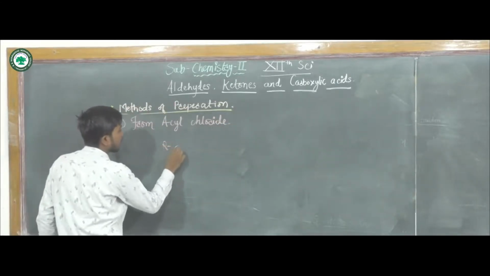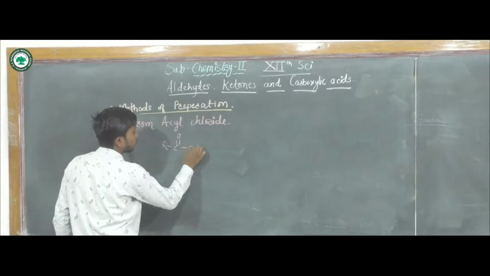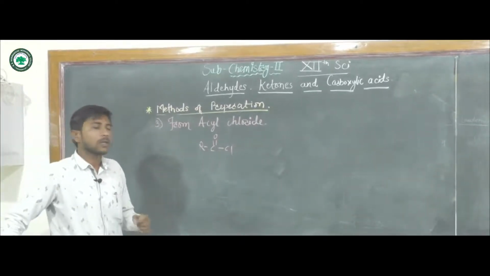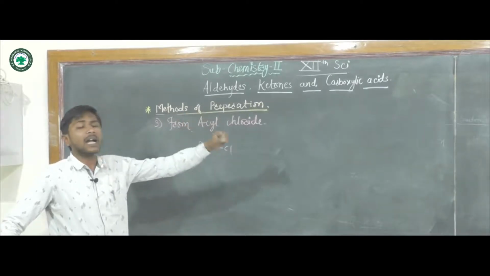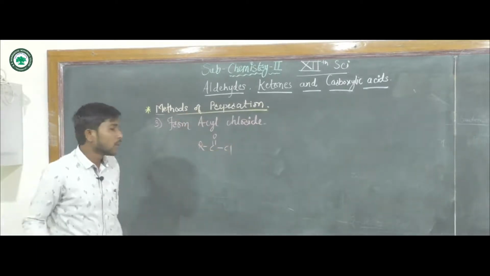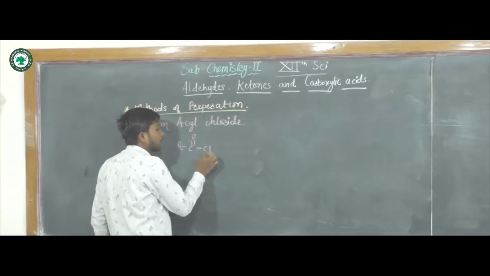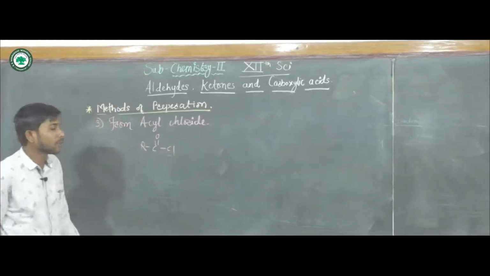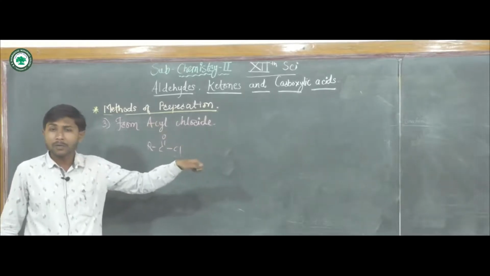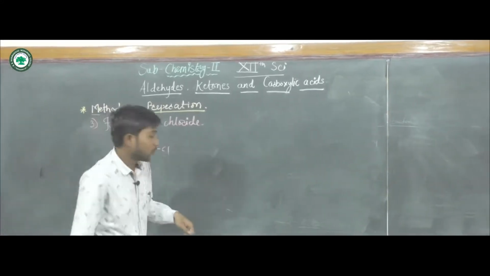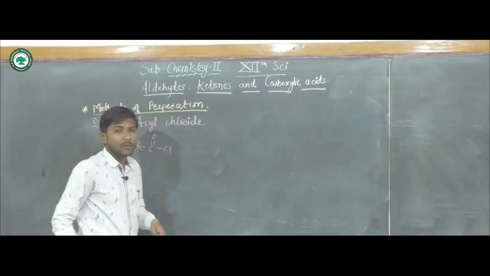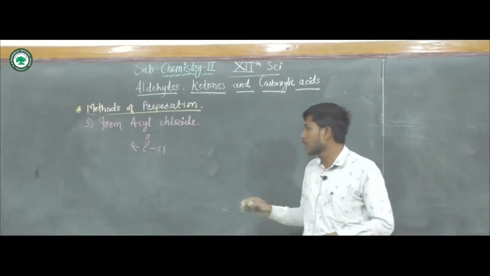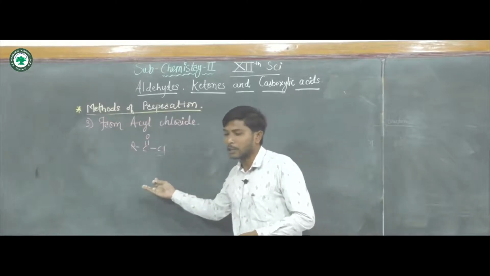That is RCOCl. How can we prepare aldehydes from this acyl chloride? If we are able to replace this chlorine with a hydrogen or an alkyl group, we can get the corresponding aldehyde or ketone.